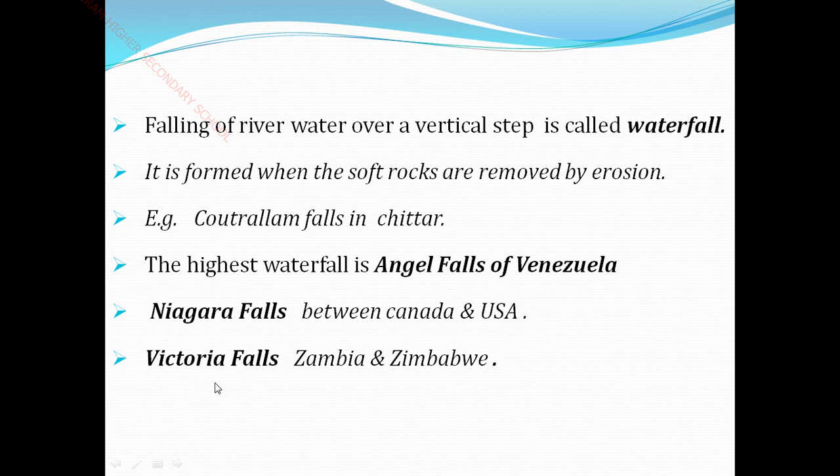Okay, let us see Victoria Falls. Victoria Falls is on the border of Zambia and Zimbabwe in Africa. So Victoria Falls is in Africa, Niagara Falls in North America and Angel Falls in South America. Then this one is in our Tamil Nadu. Kutralam Falls, you know very well, is in our Tamil Nadu. So we have four best examples of waterfalls: Kutralam Falls, Angel Falls, Niagara Falls and Victoria Falls. So these are the falls in our world.